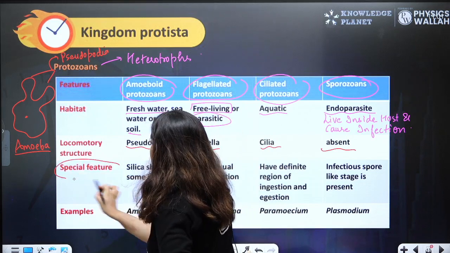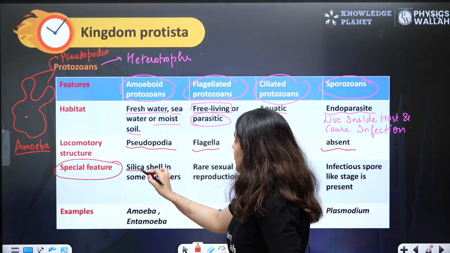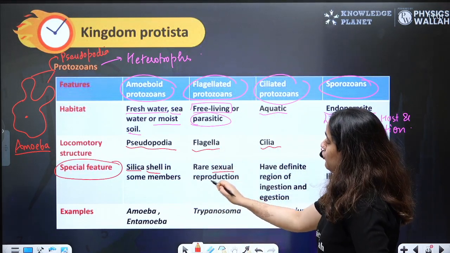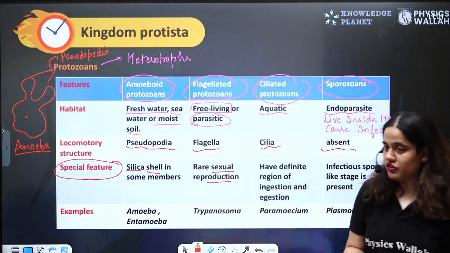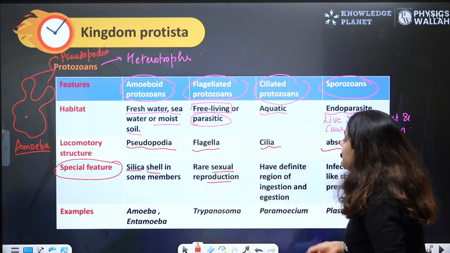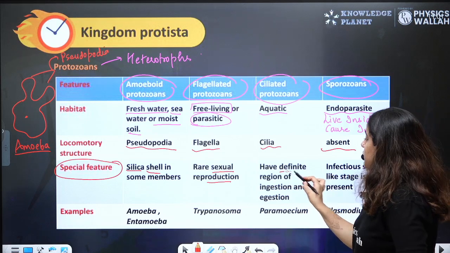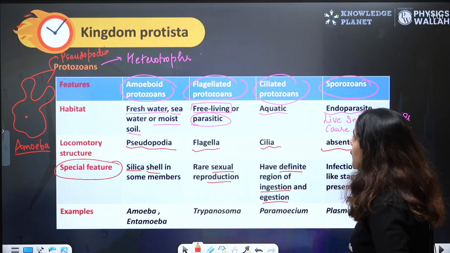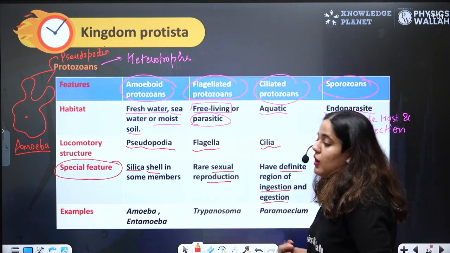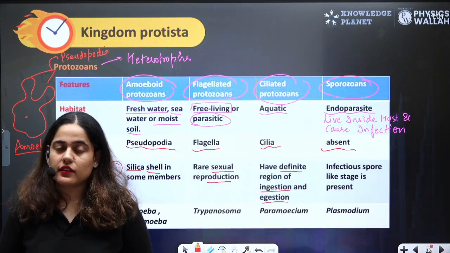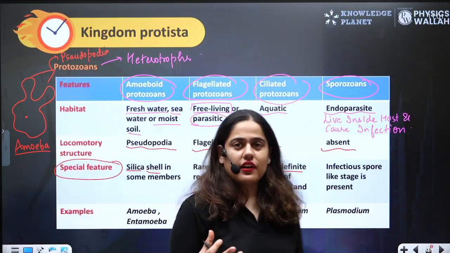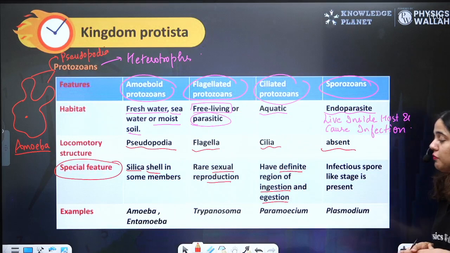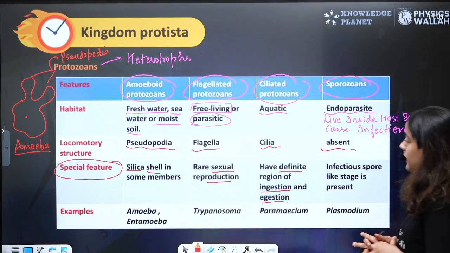Okay. Special feature, in amoeboid you have silica shell, right? You have silica wall in some members. In flagellated protozoans, rarely you can see any reproduction. They generally do asexual reproduction. Ciliated protozoans have a defined region of ingestion and egestion, which means ciliated protozoans have mouth and anal opening. Their mouth is known as cytostome and their anal opening is known as cytopyge. You have already, I think, studied in your 9th standard the structure of paramecium. They have proper mouth and cytopyge.